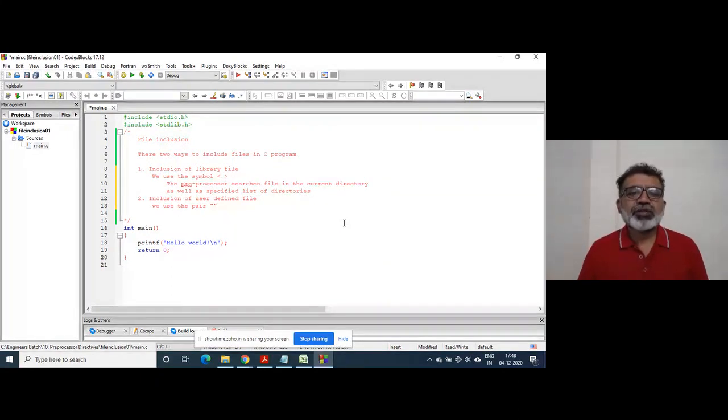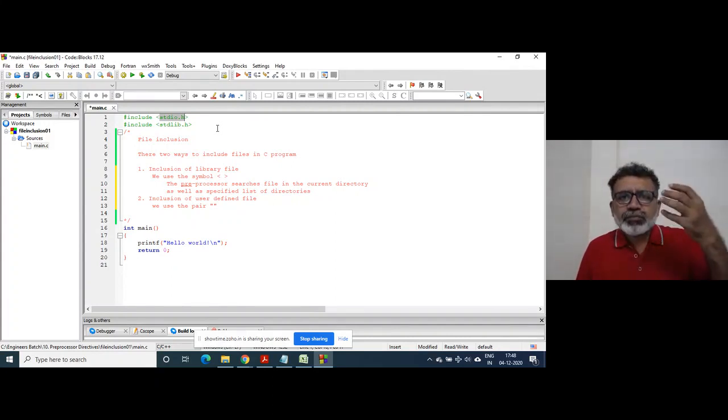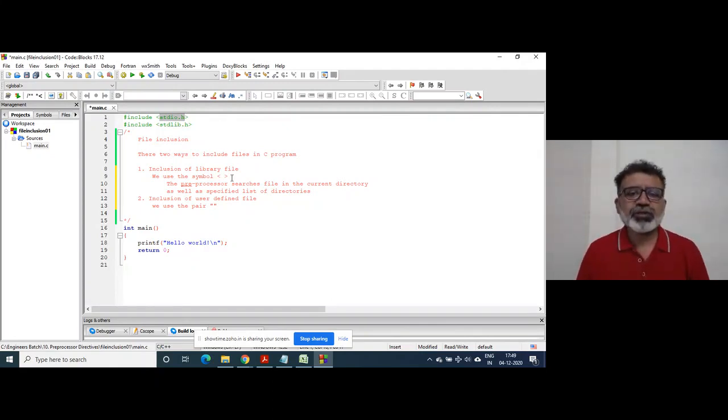So when you include stdio.h, the stdio.h path is in the compiler setting. When you install any IDE, any compiler, that path is set automatically, so the preprocessor will go to that location and include it. So that is a specified list of directories.